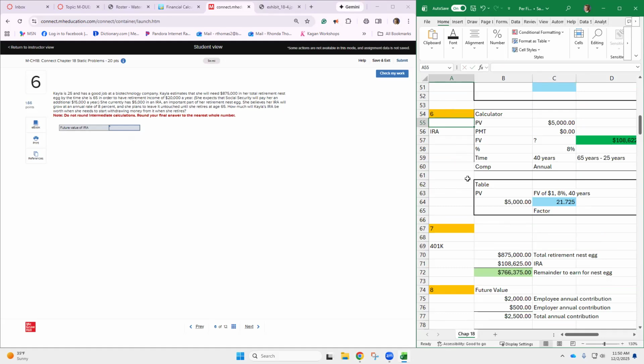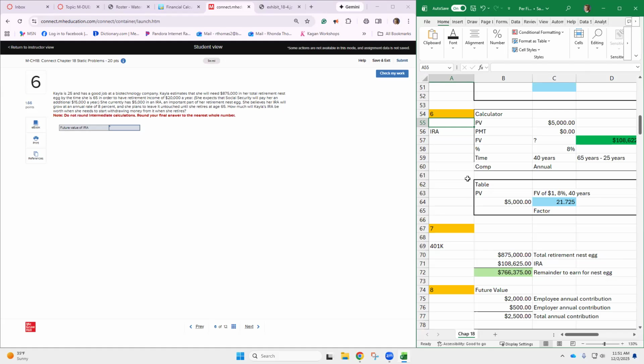All right, so all in all, she's hoping to have $875,000 set aside in total for retirement. She's going to do it in 3 different ways. It says she estimates she'll need $875,000 in her total retirement nest egg by the time she's 65 in order to have retirement income of $20,000 a year.